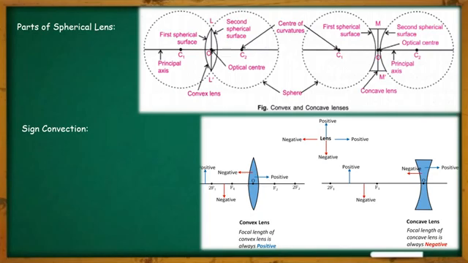Similarly, all the heights above the principal axis are taken as positive and vice versa. Yes, all the heights which are measured above the principal axis are taken to be positive, and all the heights which are measured below the principal axis are taken to be negative. So these are all about the new Cartesian sign convention of spherical lenses.